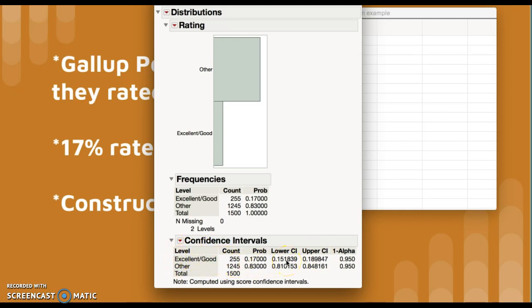So our conclusion for this problem would be our 95% confidence interval for the true proportion of Americans who rated the US economy as excellent/good is between 0.151839 and 0.189847. So by using JMP, it makes it a lot easier and you don't have to do a bunch of crazy calculations to get that confidence interval, and it's just overall super useful.